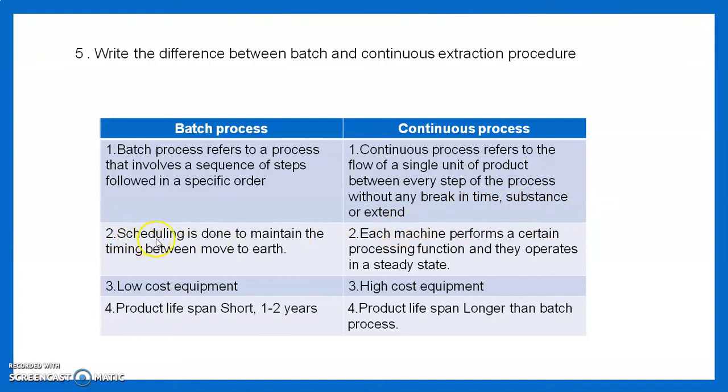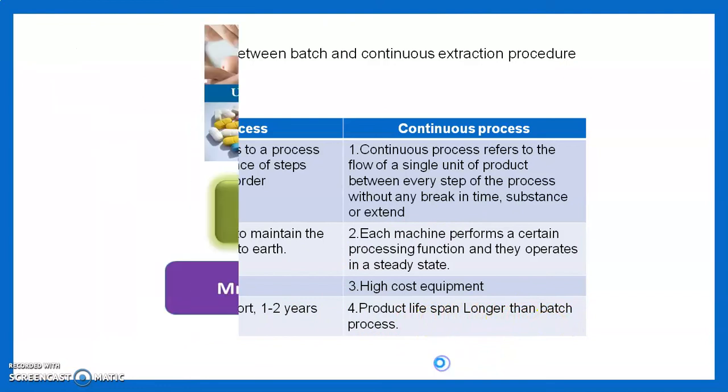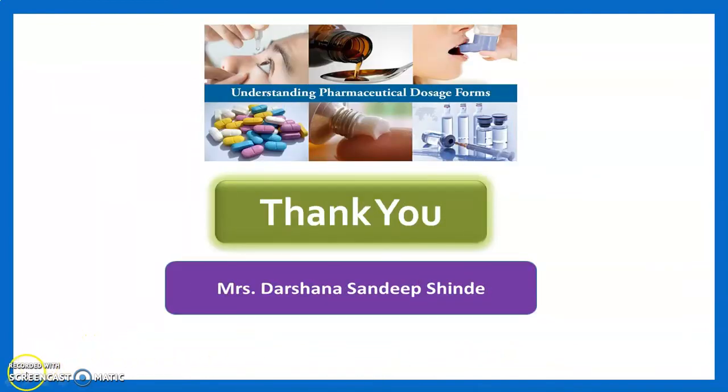In a batch process, scheduling is done to maintain the timing between the moves. In a continuous process, each machine performs a certain process function and they operate in a steady state. In batch processes, low cost equipment is required. In continuous processes, high cost equipment is required. Batch process product lifespan is short, that is 1 to 2 years. If products are made under the continuous process, product lifespan is longer than the batch processes. Thank you very much for attending my practical session.